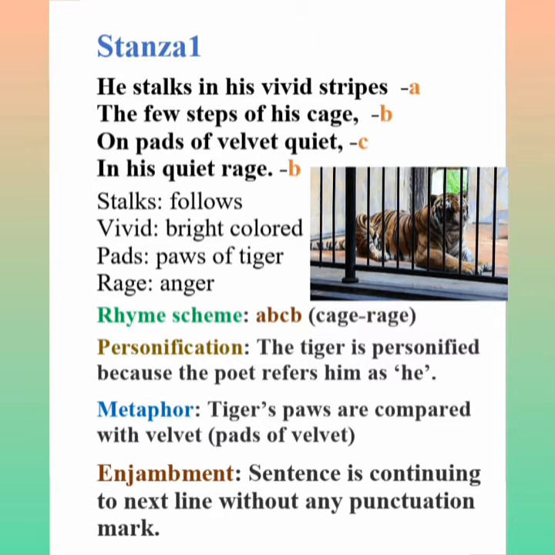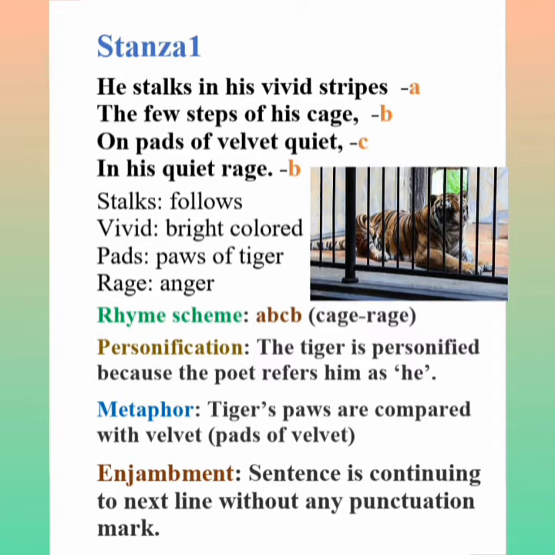And next poetic device is enjambment. Enjambment means what? Sentence is continuing to the next line without any punctuation mark. So, he stalks in his vivid stripes the few steps of his cage. So the first line is continuing in the second line. So that is enjambment. Okay, the word he, here it refers to what?